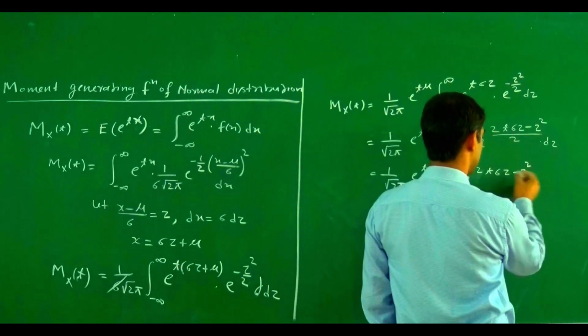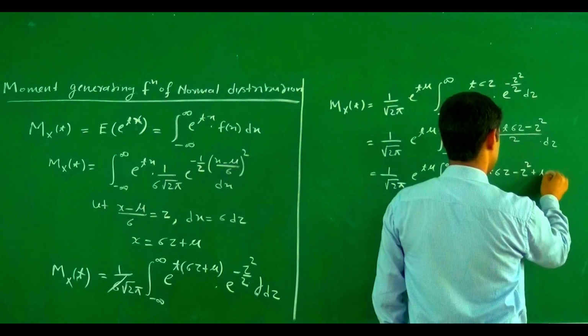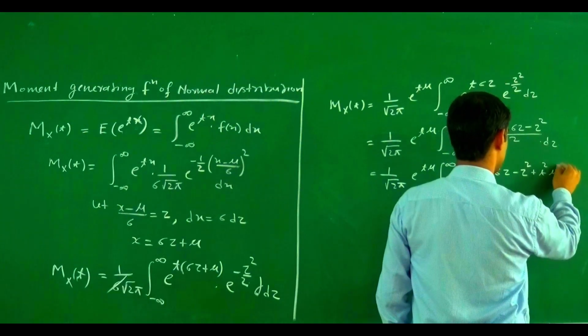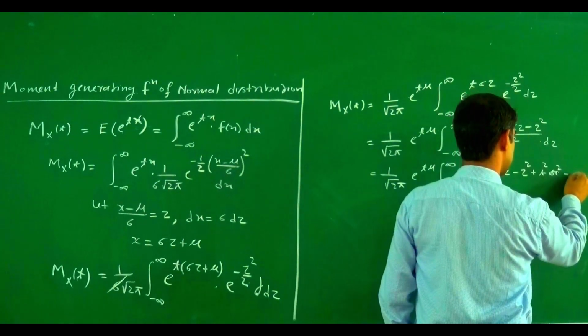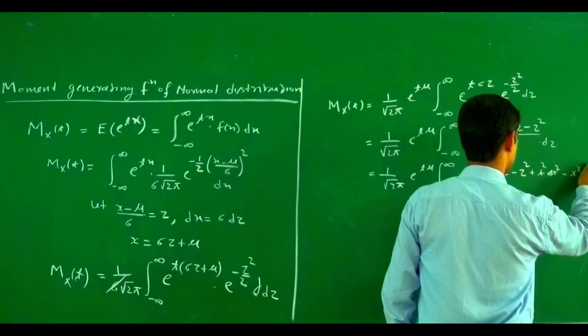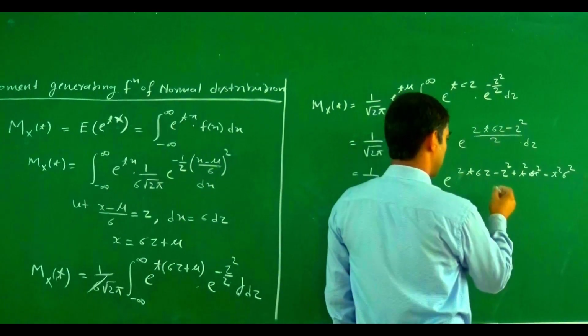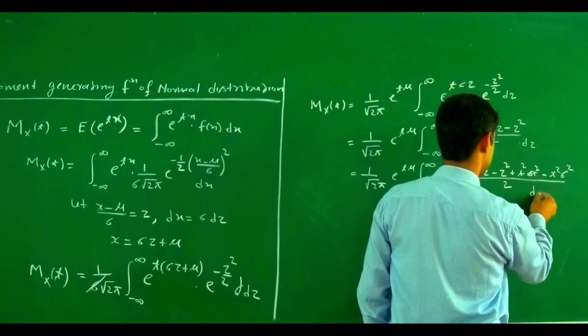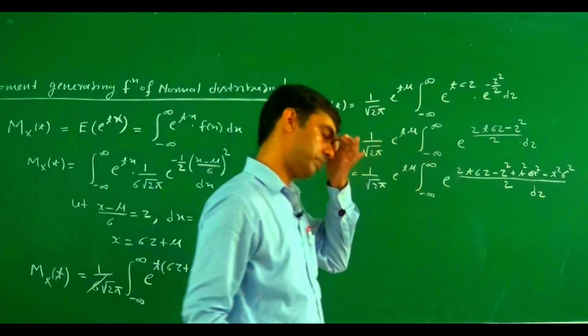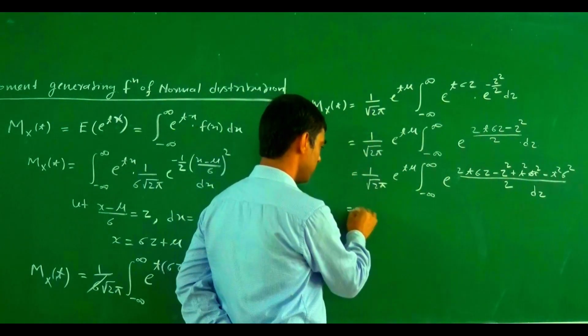Our aim is to write this in this form, plus t square sigma square minus t square sigma square, divided by 2, dz.